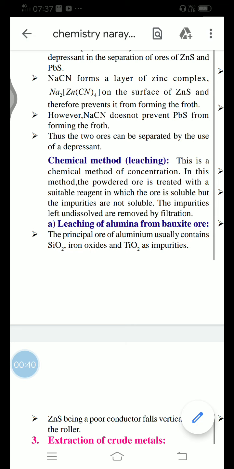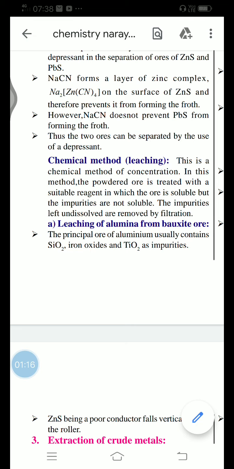But in the physical process, machineries are used. For example, in magnetic separation, magnetic rollers are used; in froth flotation, oil, fine ore and water are used; and the first one is hydraulic washing. So machineries are used to separate the impurities from the ore. Generally, physical as well as chemical processes can easily separate the impurities.